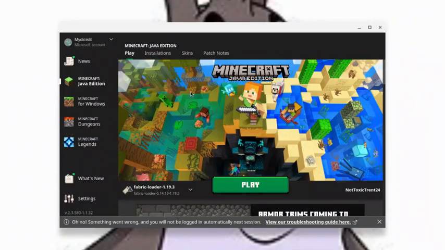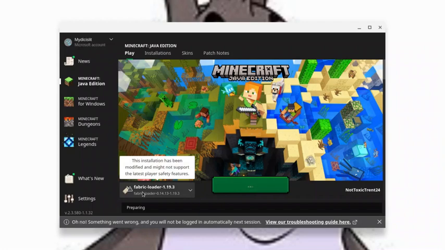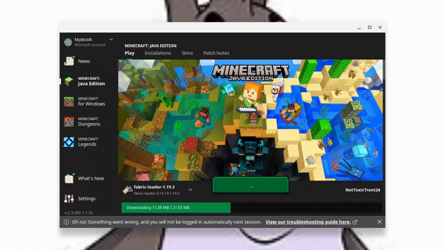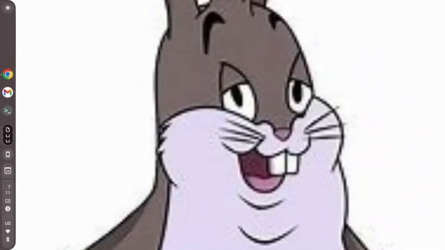Alright, so once you have signed in, you will see this, Fabric Loader 1.19.3. And it's going to say this installation is unsafe, but it is, unless you're on an old version. So then you're going to want to wait for it. There we go.